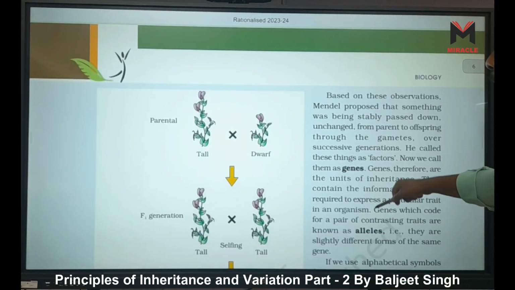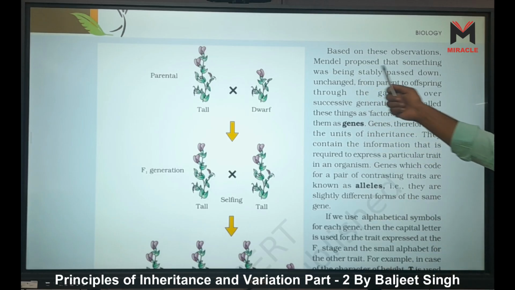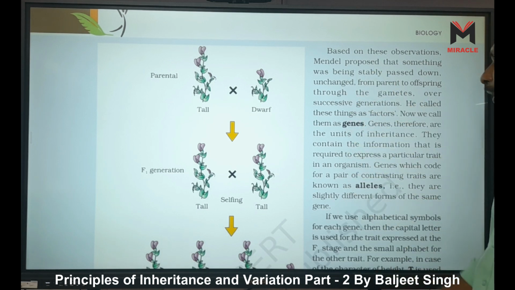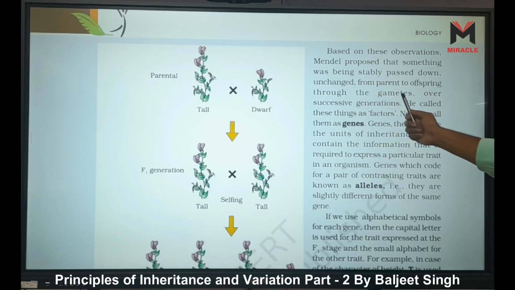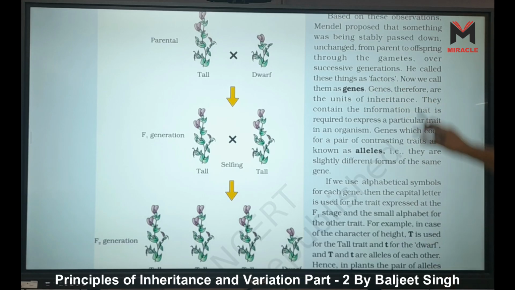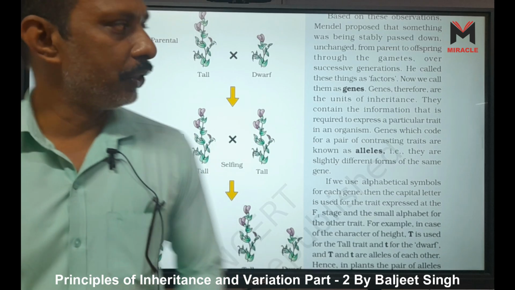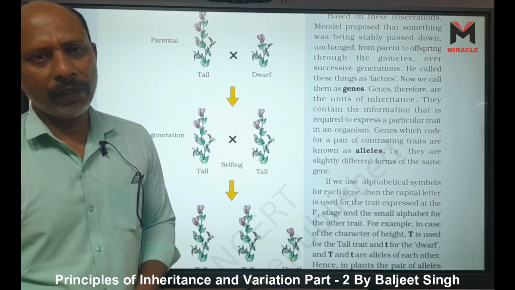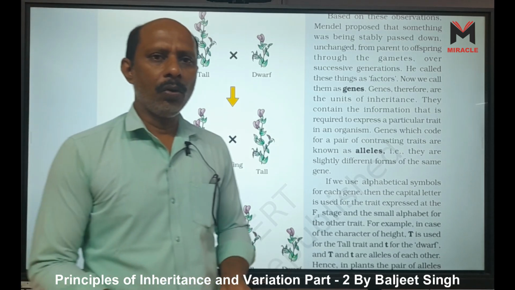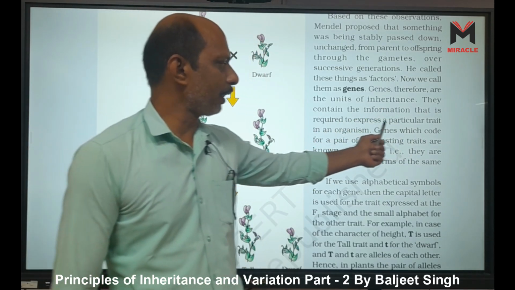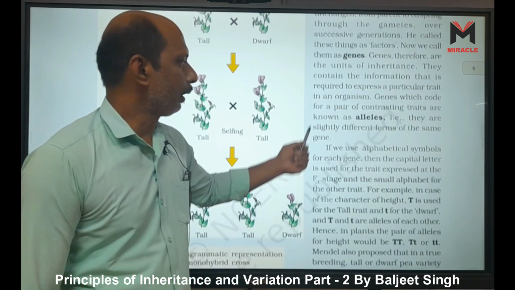Right? Based on these observations, Mendel proposed that something was being stably passed down from one generation to another unchanged, in pure form, from parent to offspring to the gametes over successive generations. He called these things factors, right? Now we call them genes. Genes therefore are the unit of inheritance. Factors are also the unit of inheritance, but we call them genes, another name for this factor. They contain the information that is required to express a particular trait in an organism.